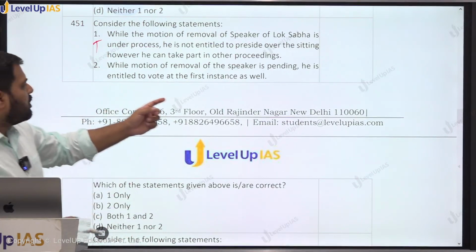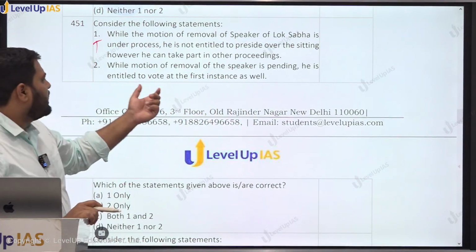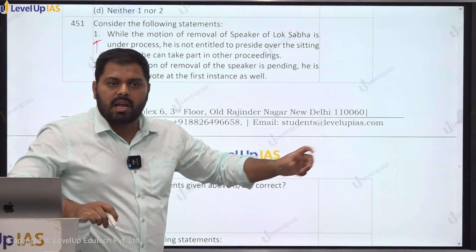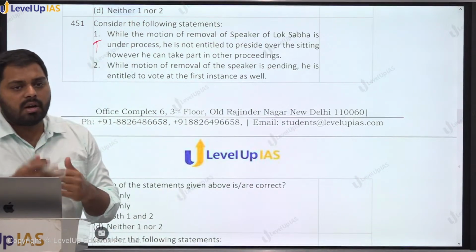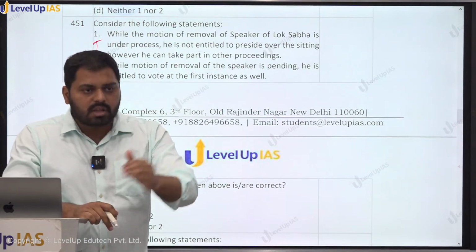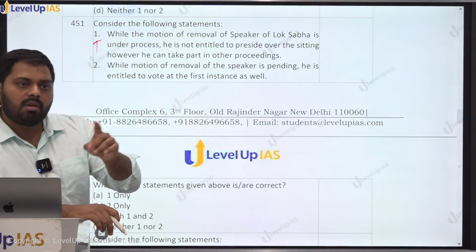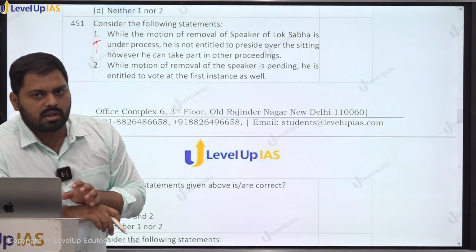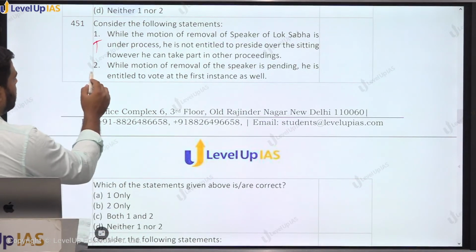While the motion of removal of speaker is pending, he is entitled to vote at first instance. Ideally, speaker is not entitled to vote at first instance. जब उसके खुद की रिमूवल की बारी चल रही है, then he will be eligible to vote at first instance also, right? So this statement is true.